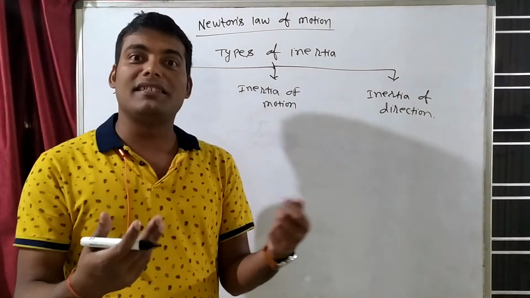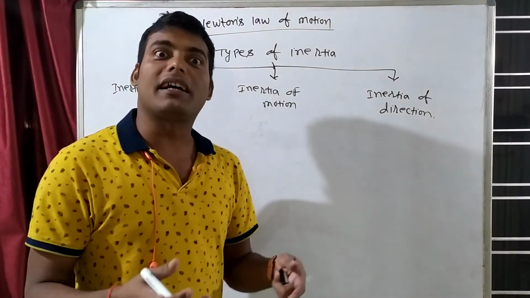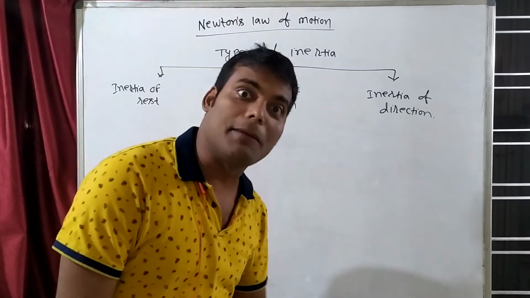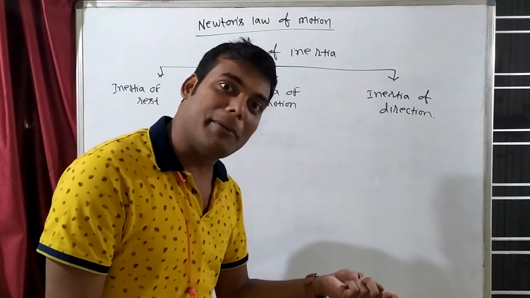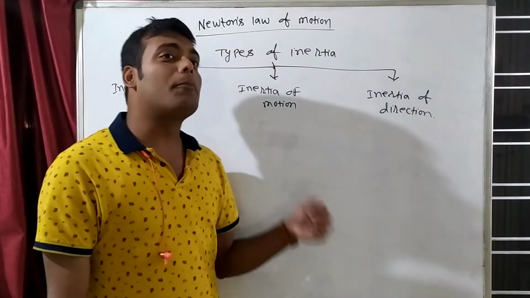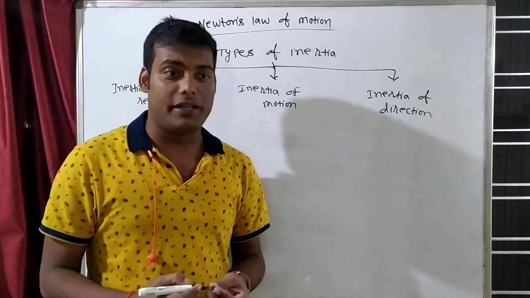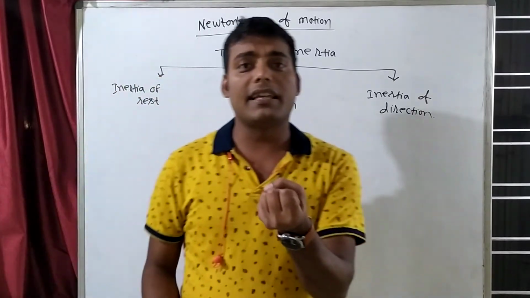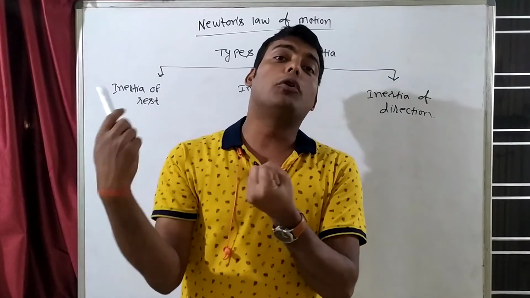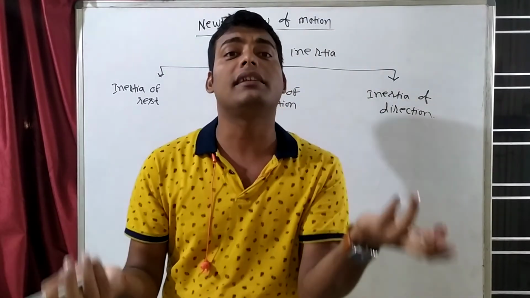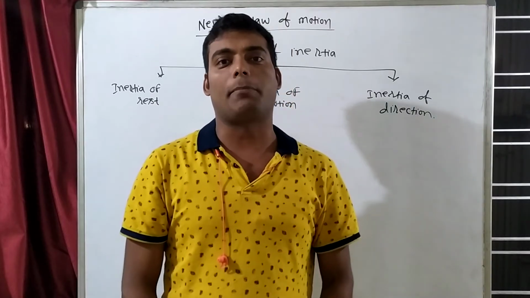For example, a table is at rest, it wants to be at rest. Until when will the table in your room remain at rest? Until and unless you apply any external force on the table, it will remain at rest. Inertia of motion means if any object is in motion, it wants to remain in motion. For example, the sun is at rest, the earth is revolving around the sun. So is the earth ever at rest? No. It is in motion, it wants to remain in motion until and unless any external force is applied on it.